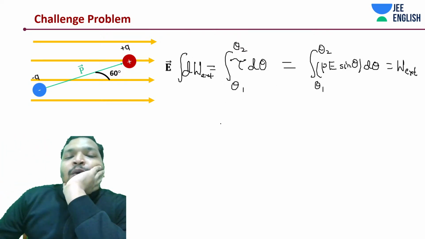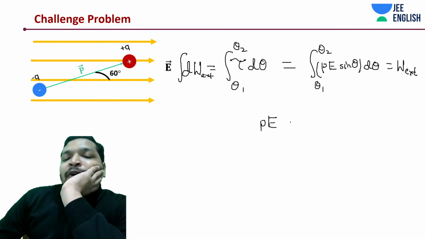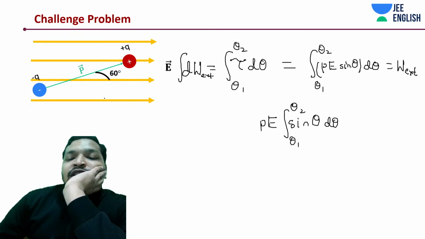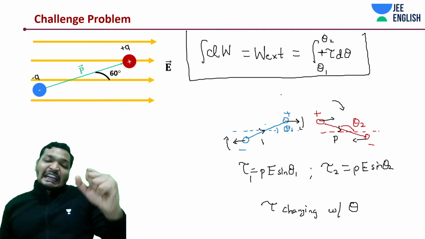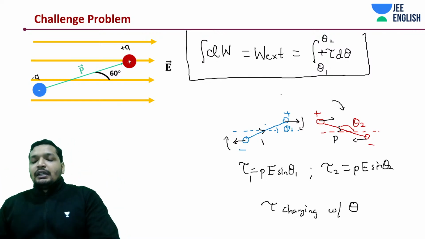Hi. So work external, you calculate this. This is going to come out as PE, P dipole moment, E electric field, integration of sine theta d theta from theta 1 to theta 2, saying that this was initially at theta 1 and you rotated it to theta 2 against the system. Positive work is being done. Okay, just correct this thing.